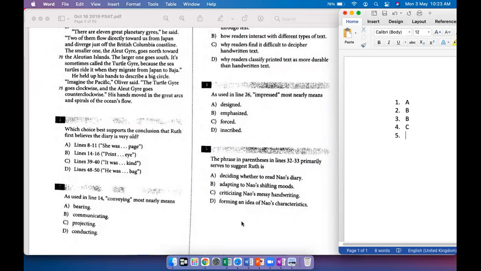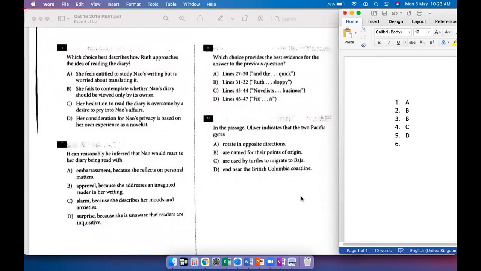So I like D, because she's kind of figuring out what Nao could be like from the handwriting. So she's forming an idea of her characteristics, one of which she thinks is being sloppy. So I like D. It's not related to whether to read Nao's diary, and she's not adapting to her shifting moods. It's not about Ruth adapting to anything. It's about what she thinks Nao is like, right? And I don't think it's a point of criticism. It's more to note what is happening inside the book, right? So C is out as well.